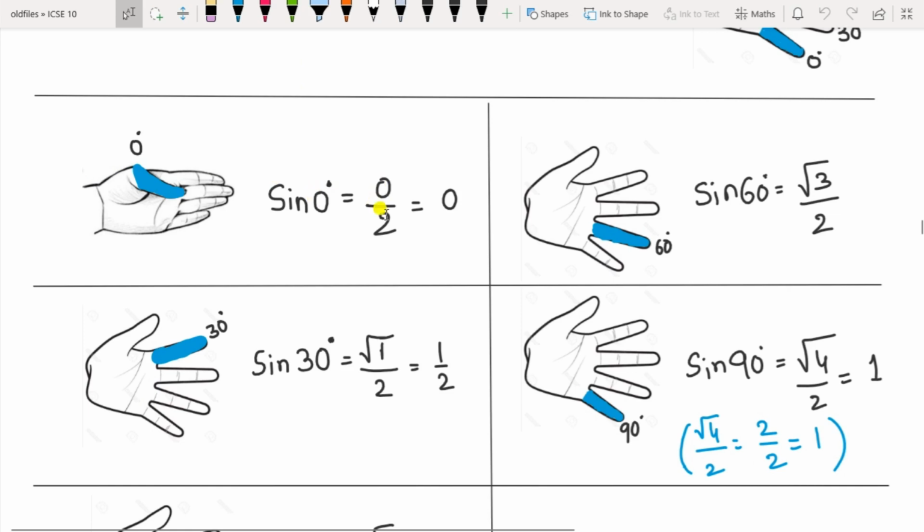Okay, so it is 0 by 2, you have to do by 2. So 0 by 2 is 0 is the answer. So sin theta, that is sin 0 degrees is 0. Then we can find for sin 30 now.